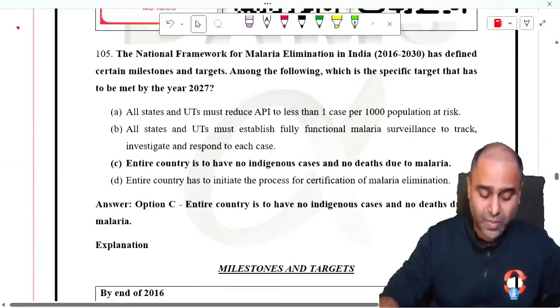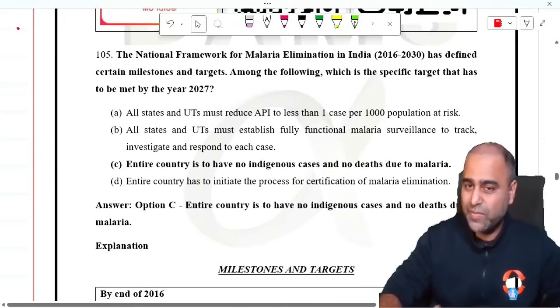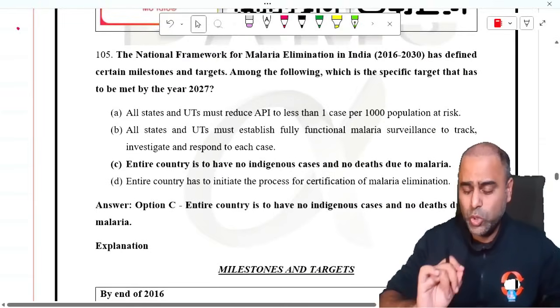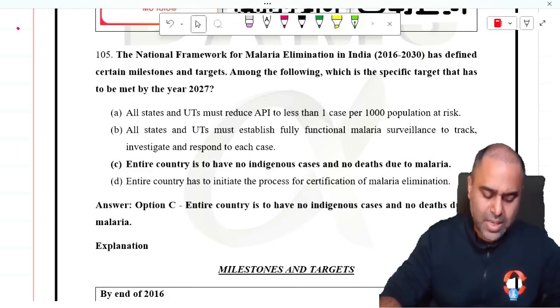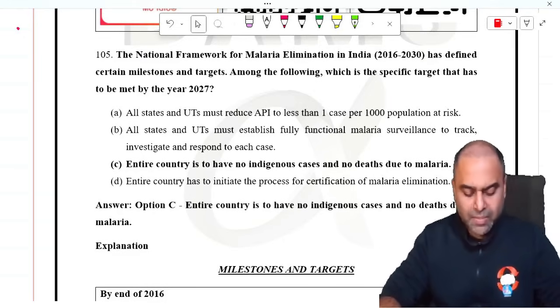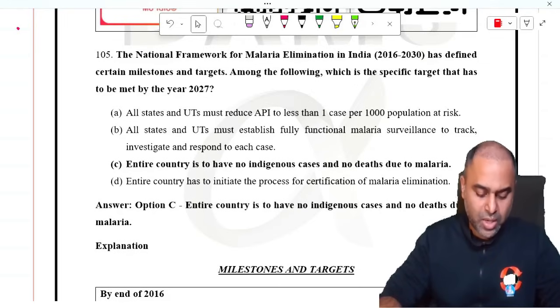Coming to the question number 105. Now 105 actually is a very good question, and I expect this question to be seen in the next 1 or 2 years also in the other exams. The National Framework for Malaria Elimination in India 2016 to 2030 has defined certain milestones and target. Among the following, which is the specific target that has to be met by the year 2027?